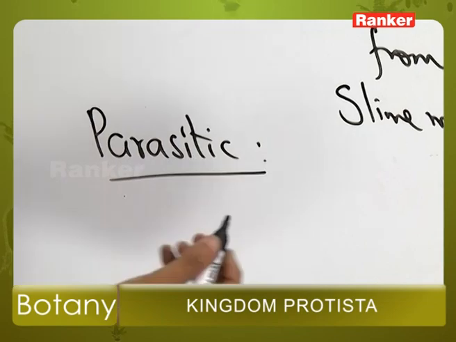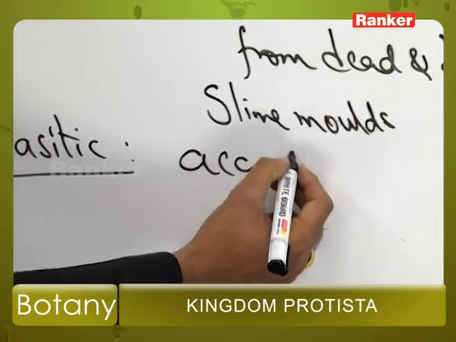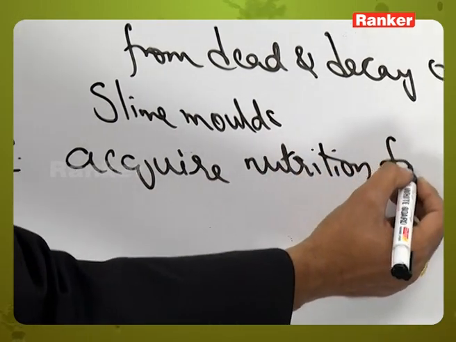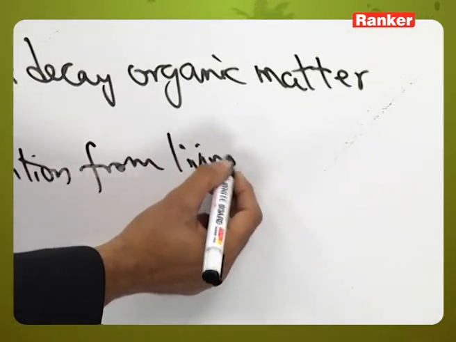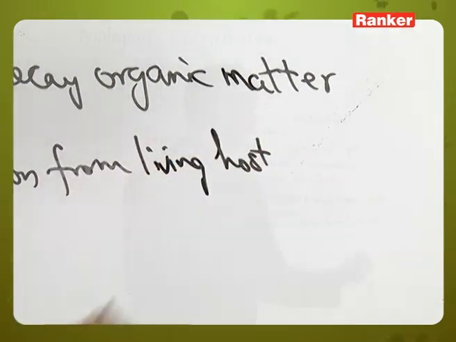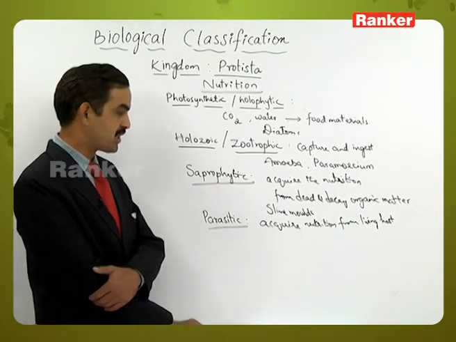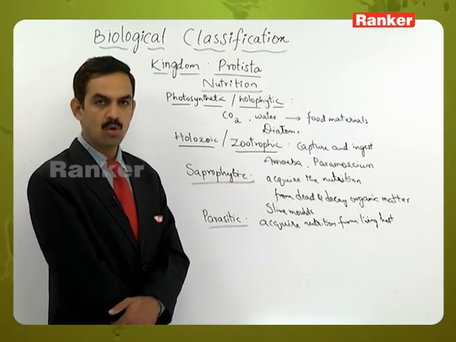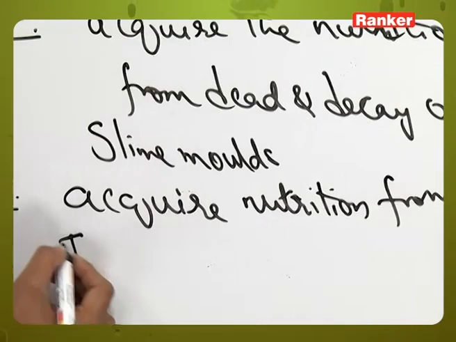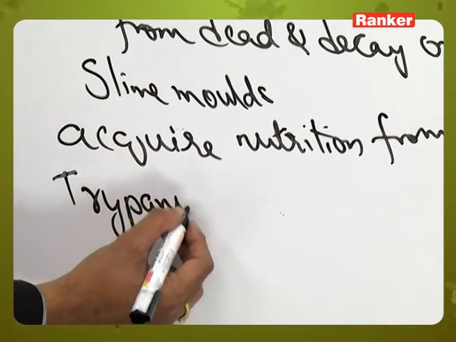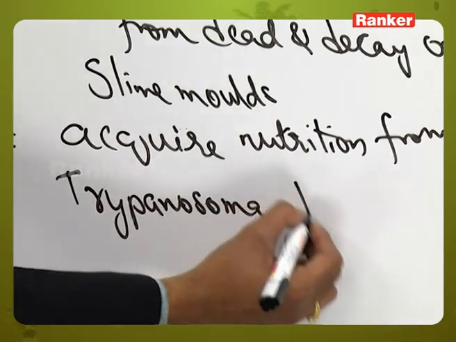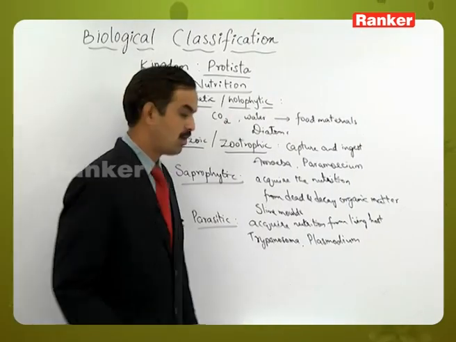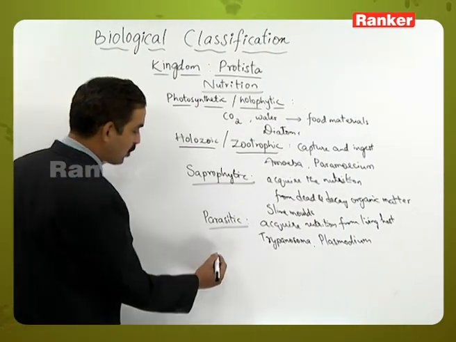In the parasitic type of nutrition, the organisms acquire nutrition from a living host, and at the same time they not only acquire the nutrition from the living host, but they also cause disease or harm to the host. This can be seen in examples like trypanosoma and plasmodium. Then the mixotrophic